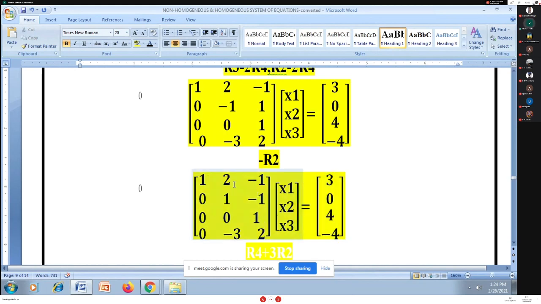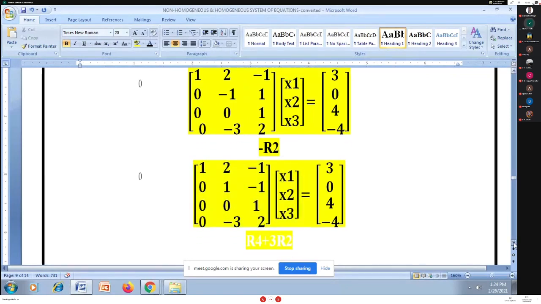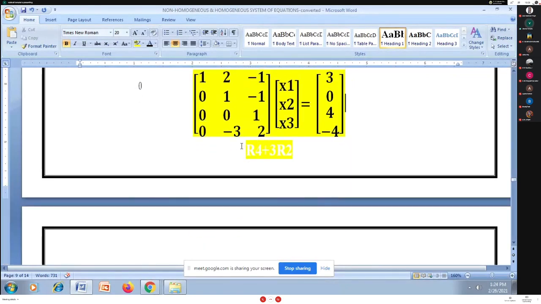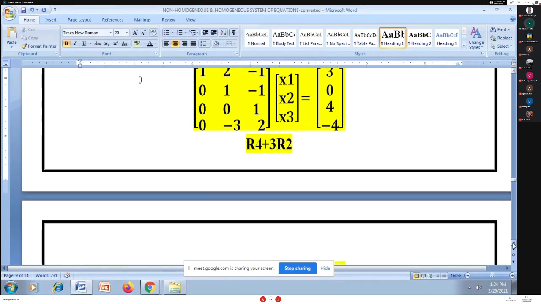Now in column 2, I require the element at the (2,2) place to be 1. I have that. Only I want to make this minus 3 as 0 with the help of R2. So I am using R4 plus 3R2 here, and because of that R4 changes.